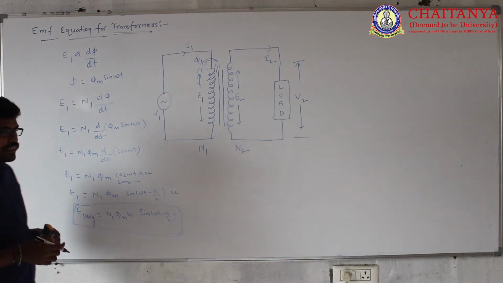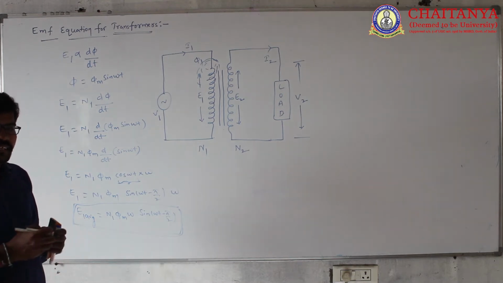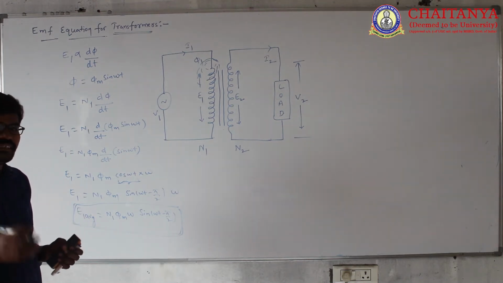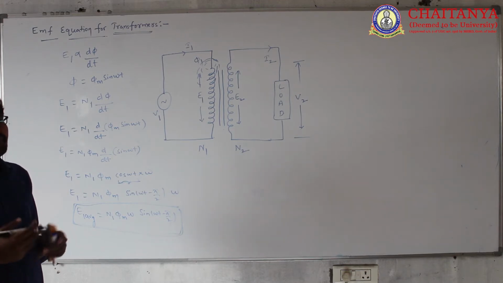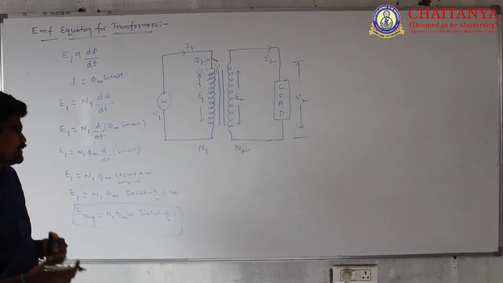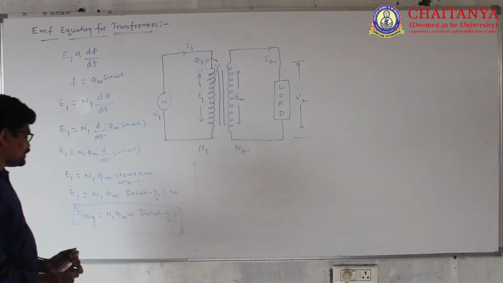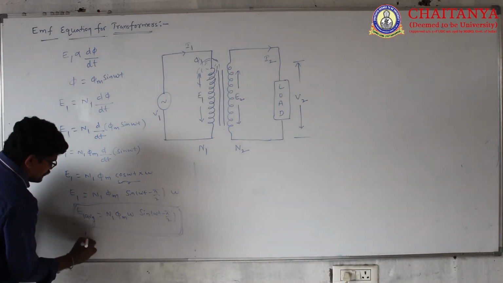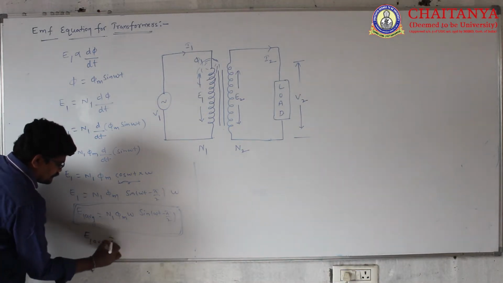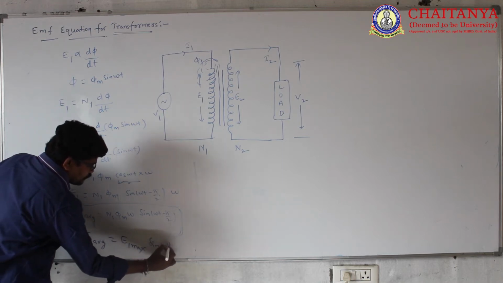But according to AC fundamentals, every AC voltage and current must be represented in its RMS values, root mean square values. What is the RMS value for this equation? E1 is E1 maximum times sin omega t minus pi by 2.